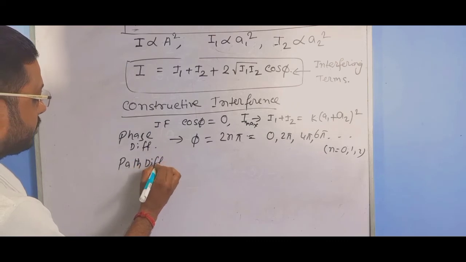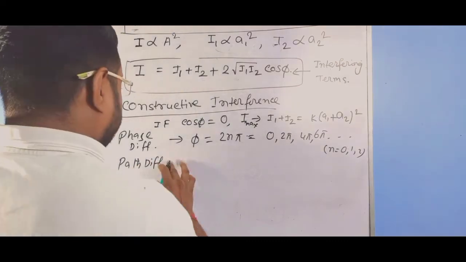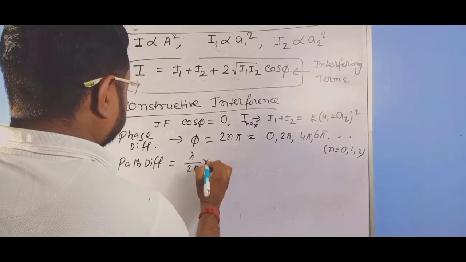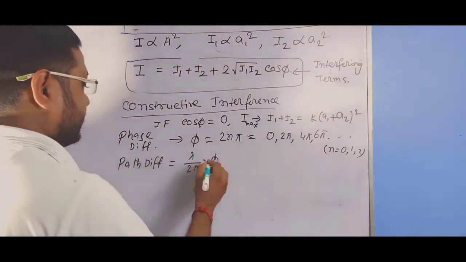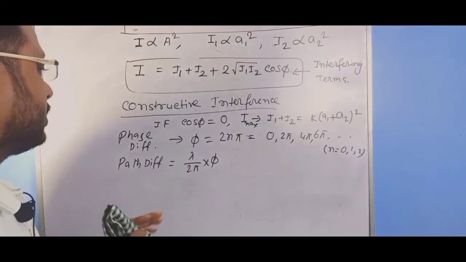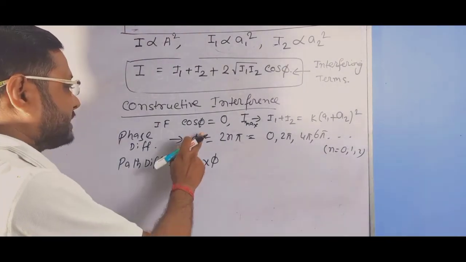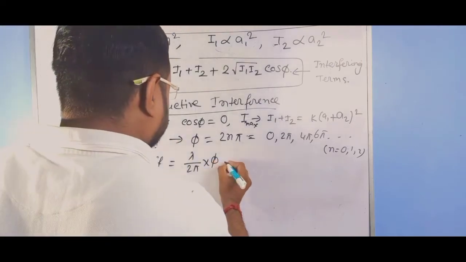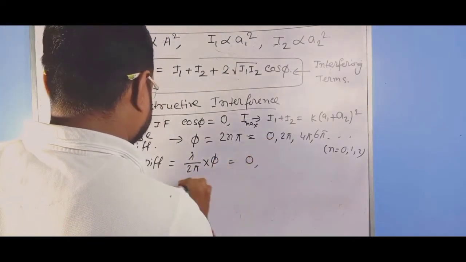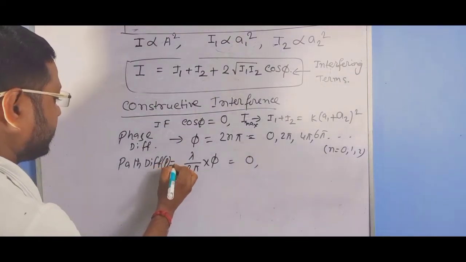Now, what is the path difference? Path difference equals lambda by 2 pi into the phase difference, that is phi. So if we take phi equal to 0, then this is zero path difference. We say it is P equal to 0.